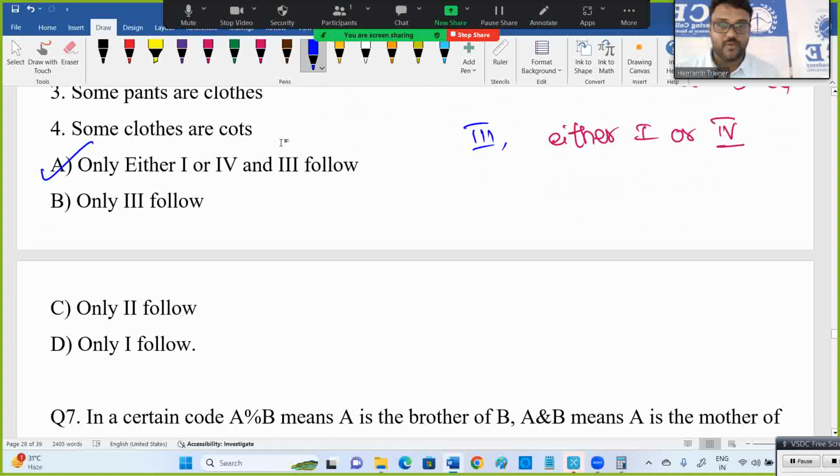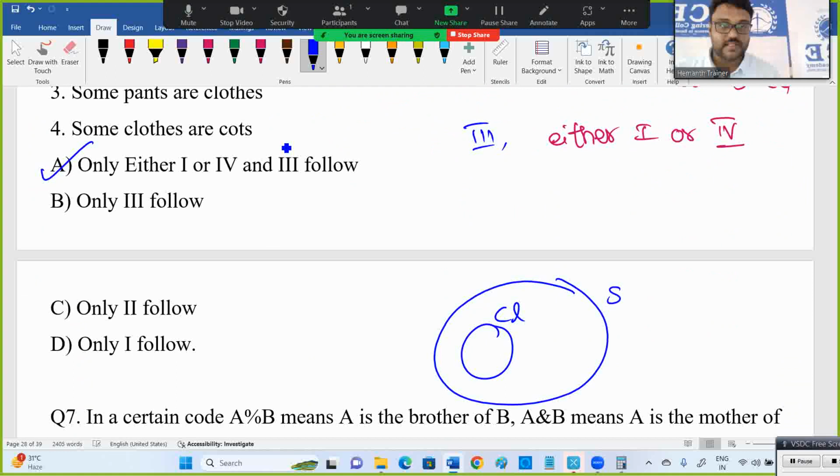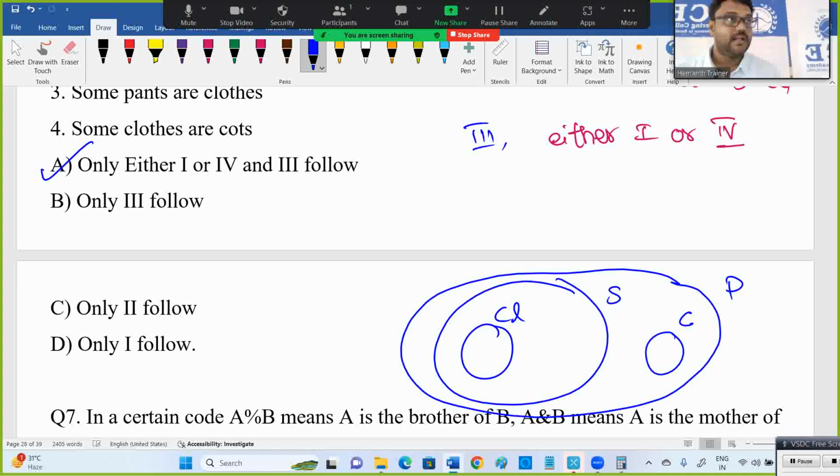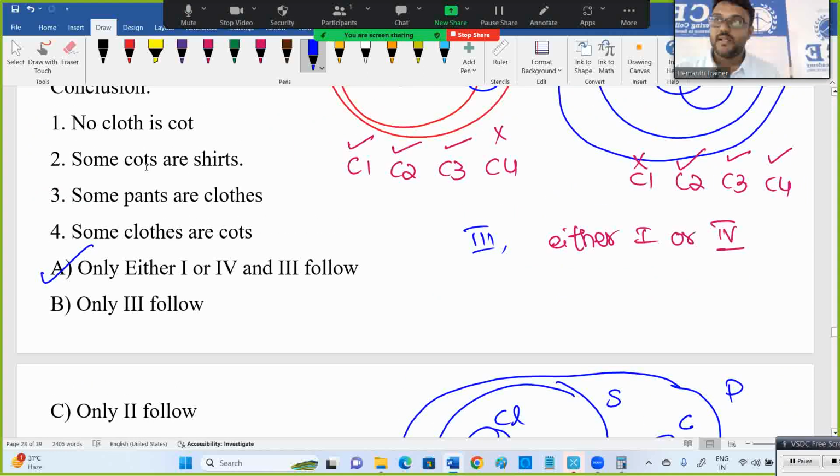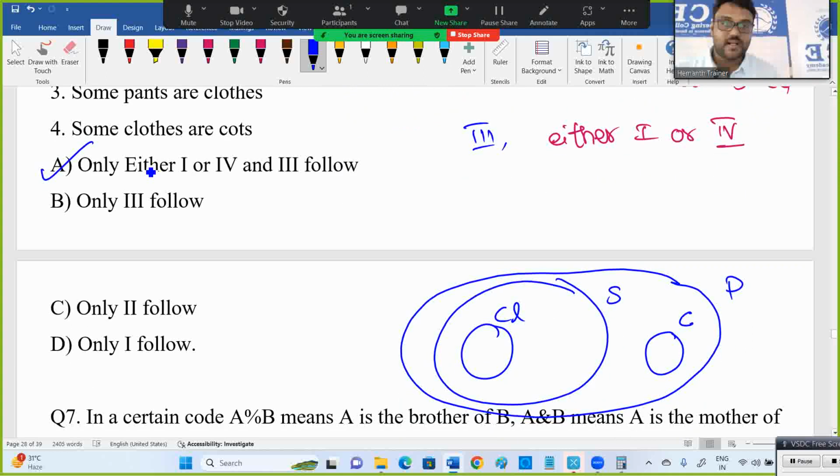shirts. So I'll give one more diagram here. All cloths are shirts. All shirts are pants. The other one is all coats are pants. Now coats and shirts are connected. What is the second conclusion? Some coats are shirts, but here coats and shirts are not connected. But my statements, you observe please: all cloths are shirts, all shirts are pants, all coats are pants. Coats and shirts may not connect also.